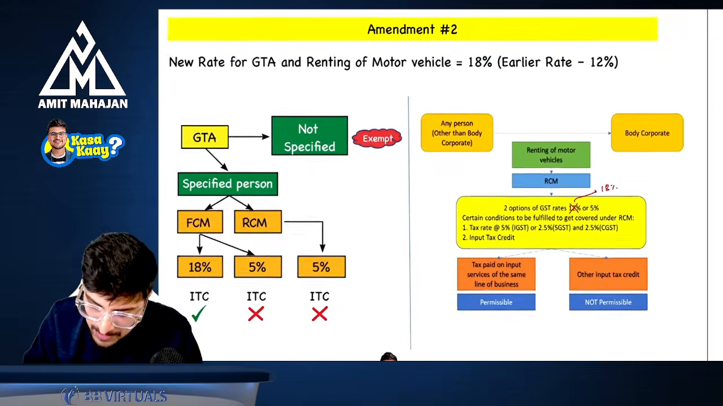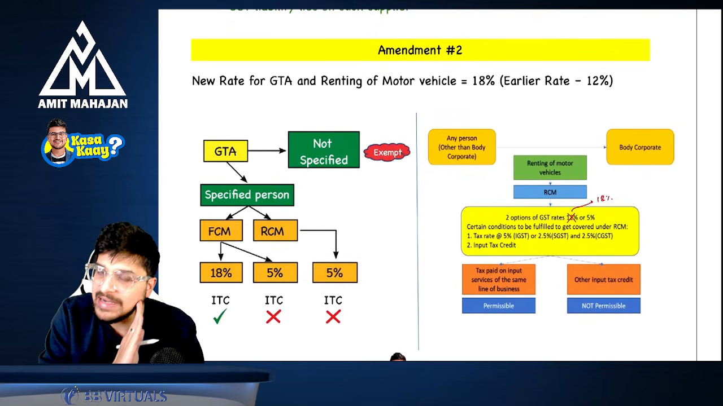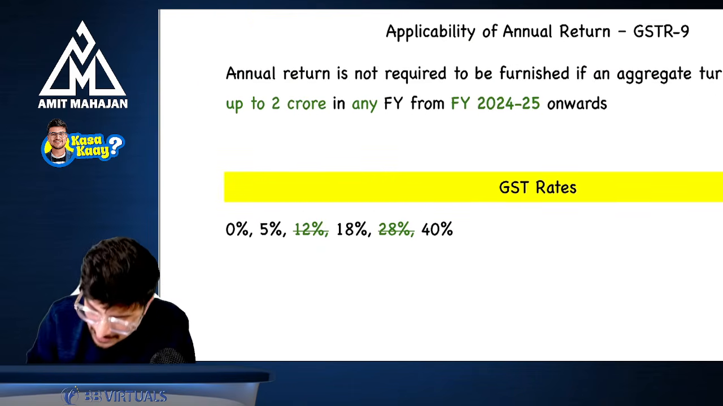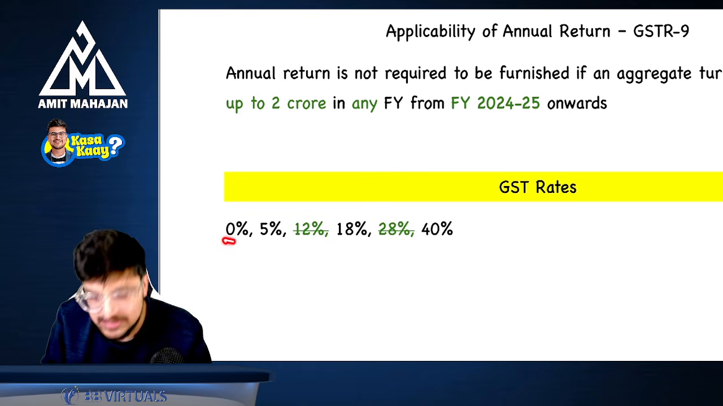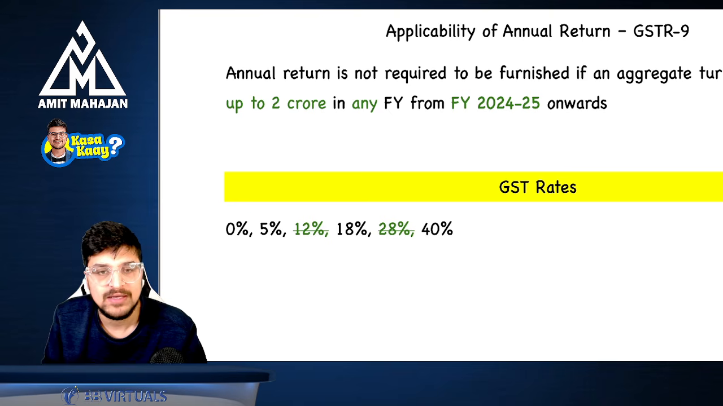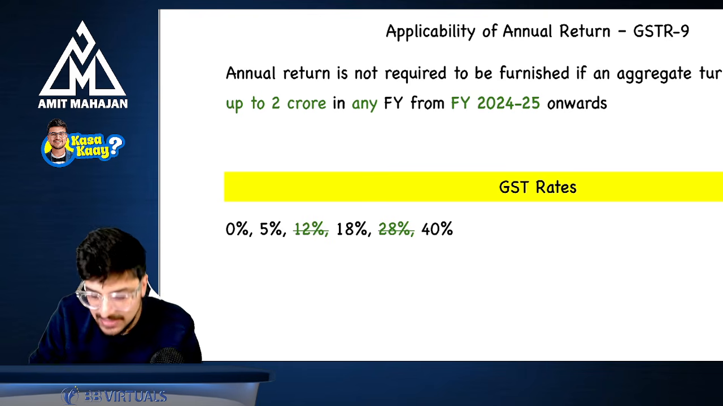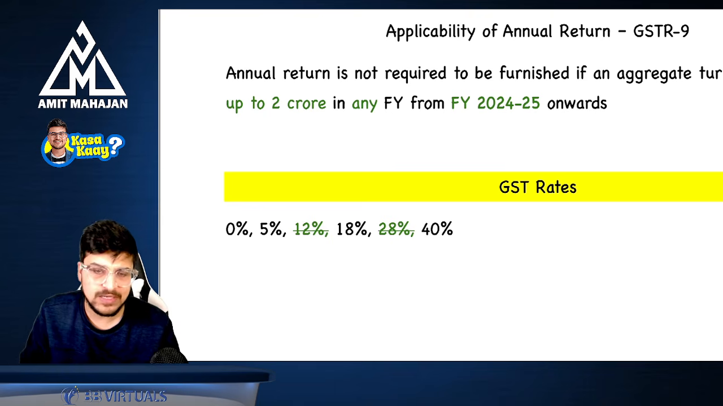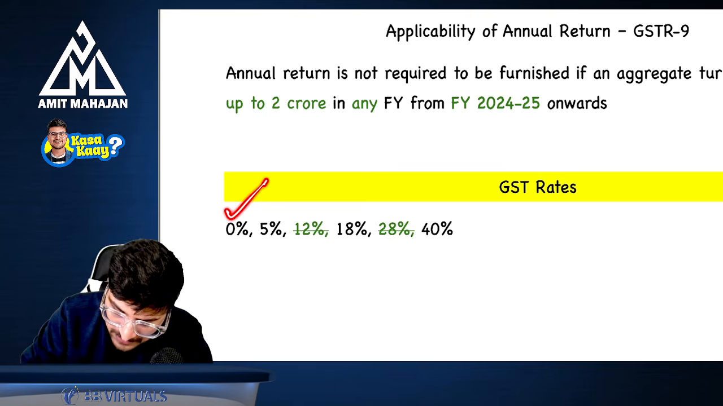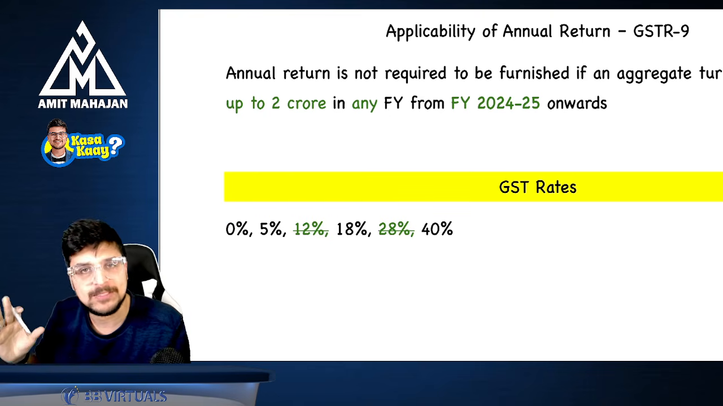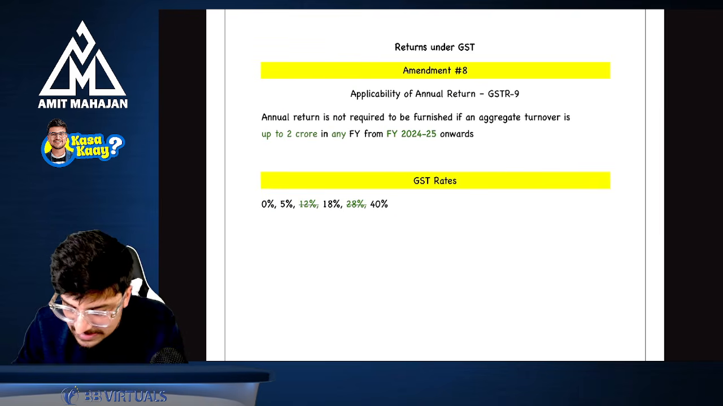Now the next point is amendment number two. Earlier the rates in GST were 0%, 5%, 12%, 18%, 28%, and 40%. Now they have cancelled two rates, 12% and 28%, so you won't find these two rates in the act. Now there are only four rates applicable: 0%, 5%, 18%, and 40%. Perfect. Now in charge under GST there were two parts.